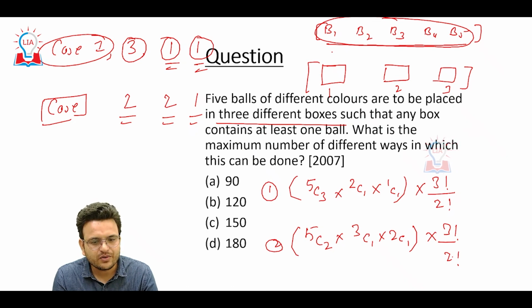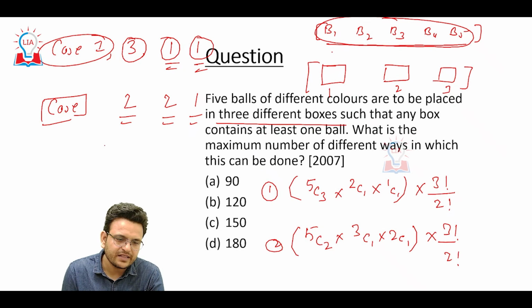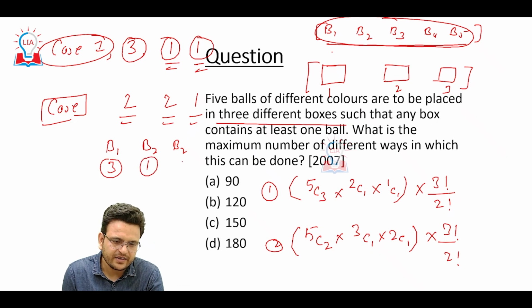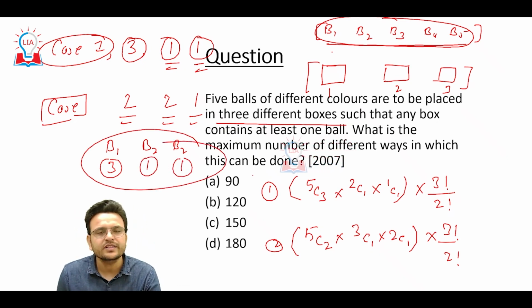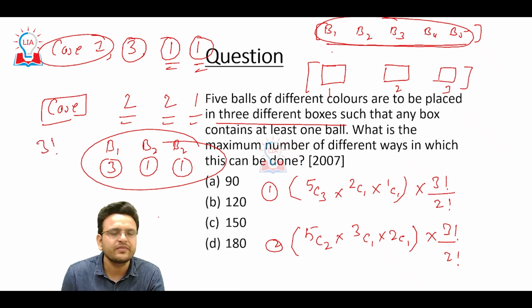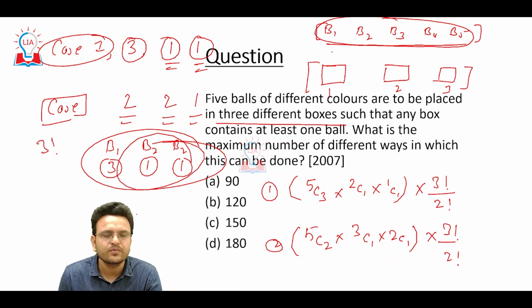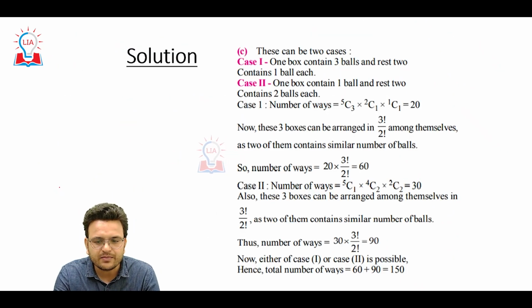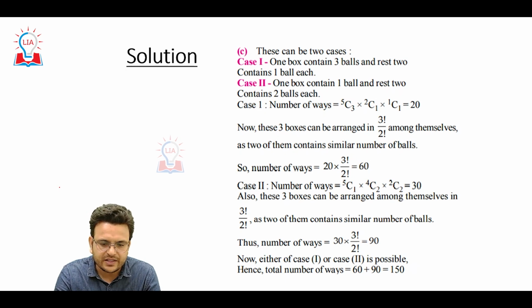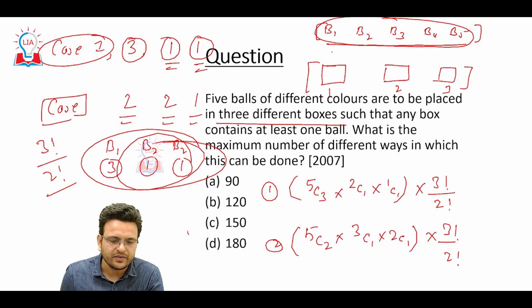If you are not able to understand how I arrange: I am arranging box 1, box 2, box 3. One has 3, one has 1, one has 1. How many ways can the 3 boxes be rearranged? That will be 3 factorial, but these 2 boxes have common things, so upon 2 factorial. This is the way we have to solve it. If you solve the entire thing, you are going to get the answer as 150.